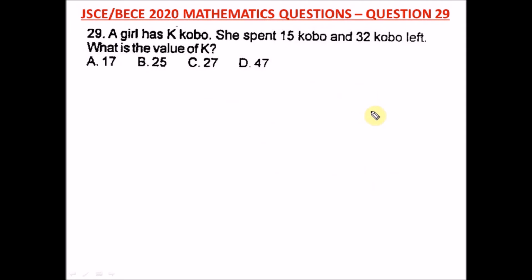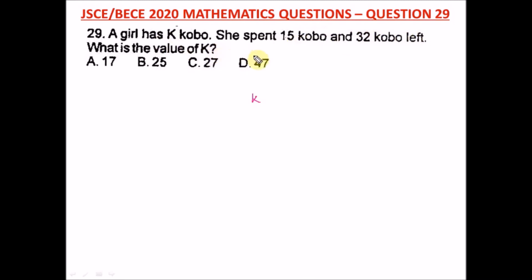Question 29 of the Junior WAEC 2020 Mathematics Past Question. That's your BECE exam. It says a girl has K kobo. She spent 15 kobo and 32 kobo left. What is the value of K? Okay, a girl has K kobo, so the total of the girl's money is what? K kobo. Total is K. Okay, she spent 15 kobo and 32 kobo left. What is the value of K?